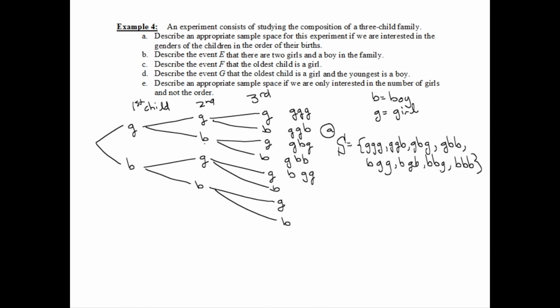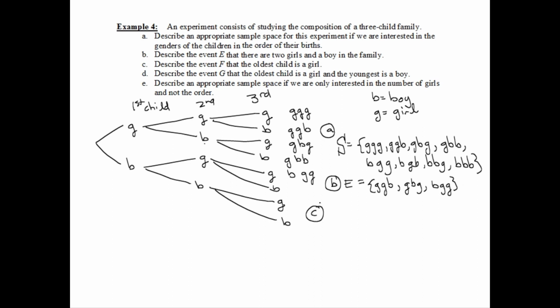Okay, let's describe the event E, that there are 2 girls and a boy in the family. Okay, 2 girls and a boy. Let me make sure I have an equal sign in here. So we could have the boy in the third position, the boy in the second position, or the boy in the first position. Those are the only ways to get 2 girls and a boy.